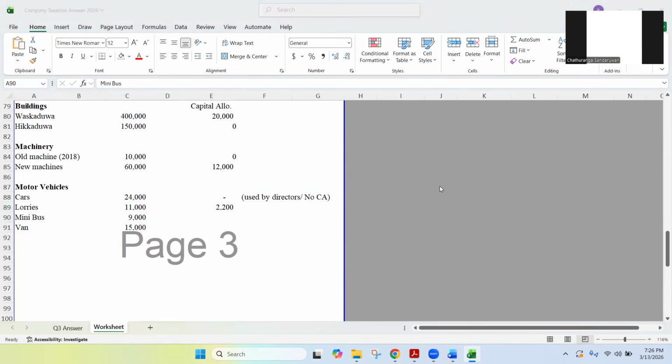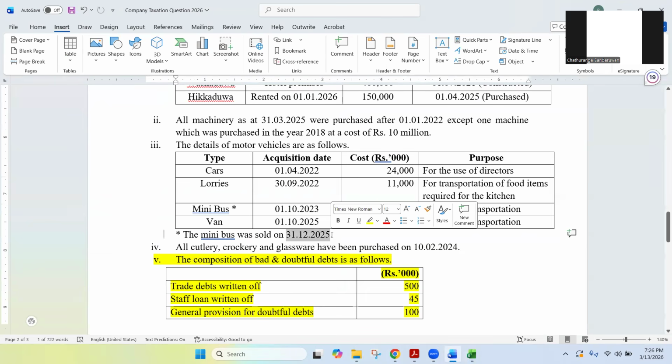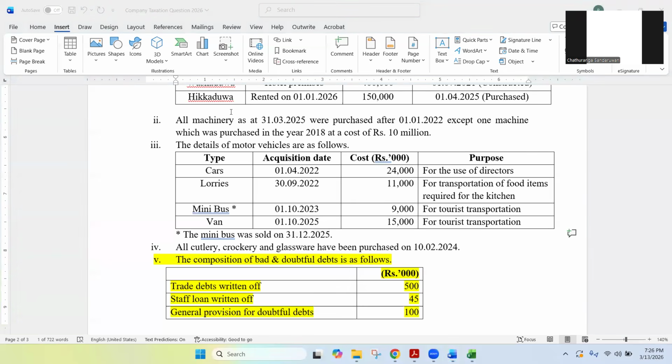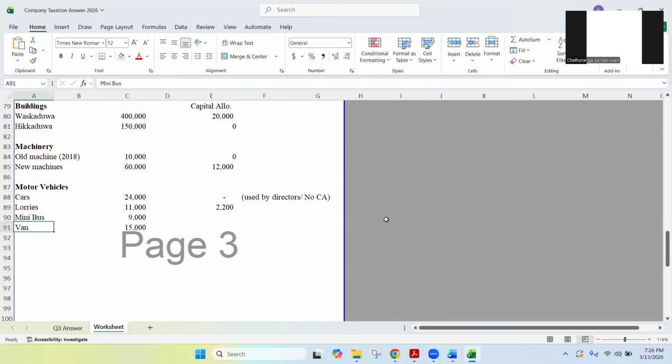Right. Next one is what? The minibus. Now this minibus is a special scenario. Minibus has been disposed during the year. What is the date? After 9 months. After using for 9 months, they have disposed it. Now, can we claim capital allowances for this disposed minibus? Yes, answer is correct. We can't, because when we are disposing an asset, for the disposal year we can't claim capital allowances. That is the reason. So minibus, even though we have used for 9 months, disposal year we can't claim.